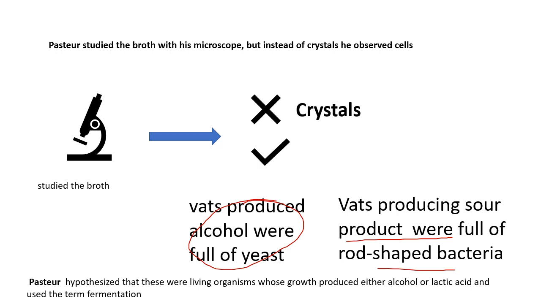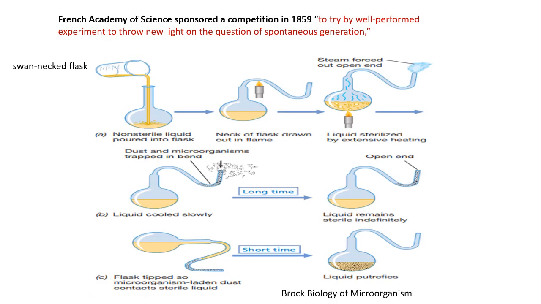Okay, so after this interesting finding, he became a famous professor. In 1859 there was a competition organized by the French Academy of Science, and the topic was to try by well performed experiments to throw new light on the question of spontaneous generation. So Louis Pasteur appeared in that competition, and he performed this very famous swan neck experiment.